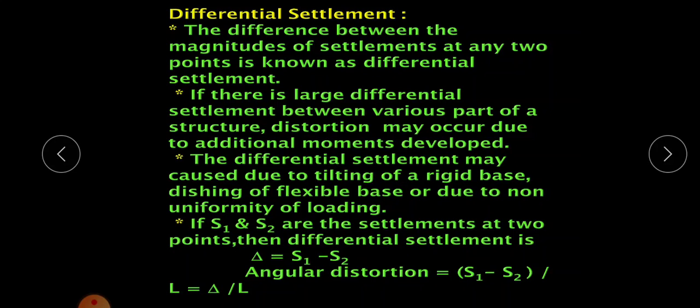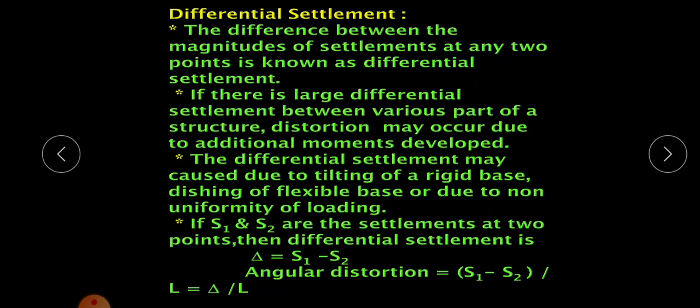If there is large differential settlement between various parts of a structure, distortion may occur due to additional moments developed. So moments will develop and it will cause distortion, crack or collapse of the structure. The differential settlement may be caused by tilting of a rigid base, dishing of a flexible base, or non-uniformity of loading. These are the causes of differential settlement.